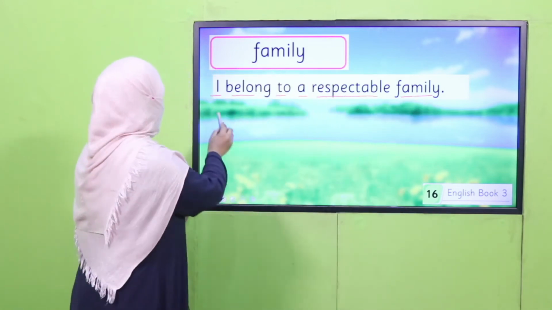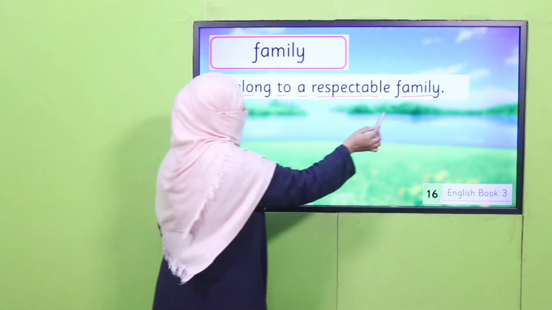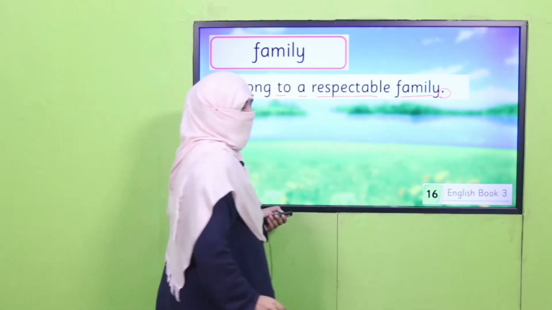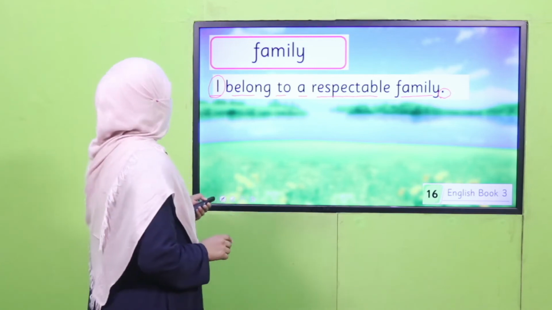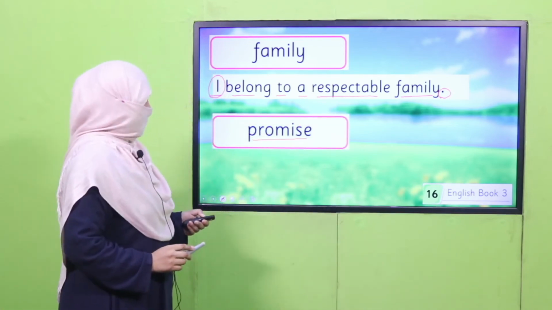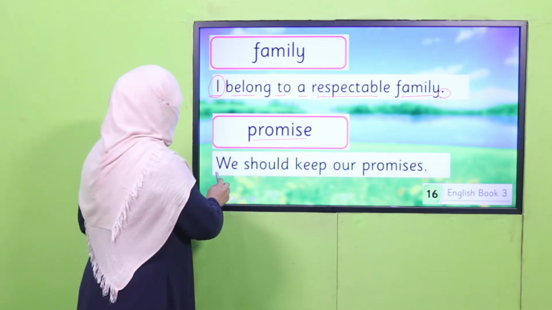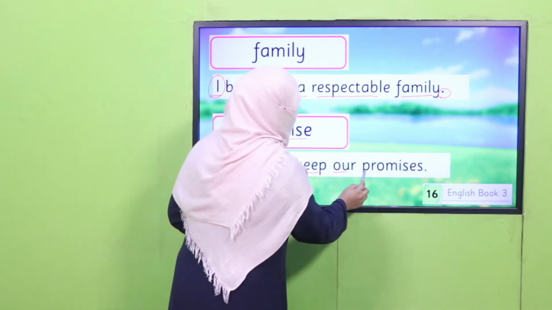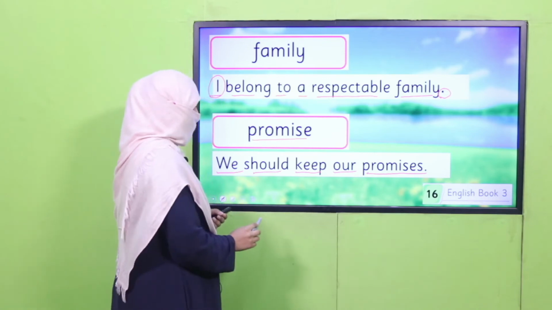All right. So the first letter is capital, and at the end of the sentence I put a full stop, and you will do the same. All right. Next is promise. And what is the suggested sentence? We should keep our promises. Okay. We should not break our promises.